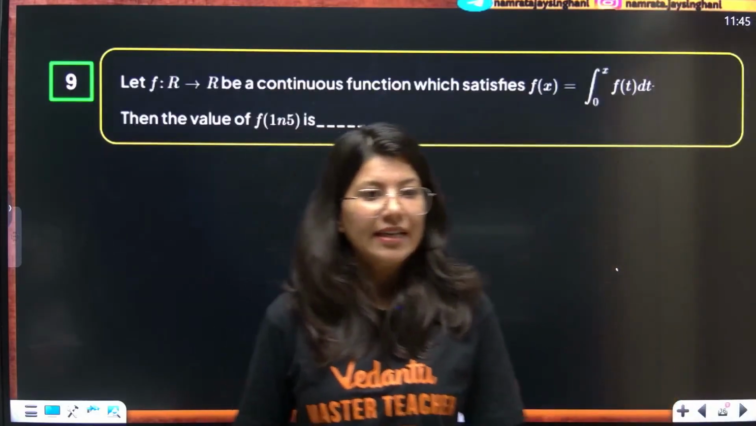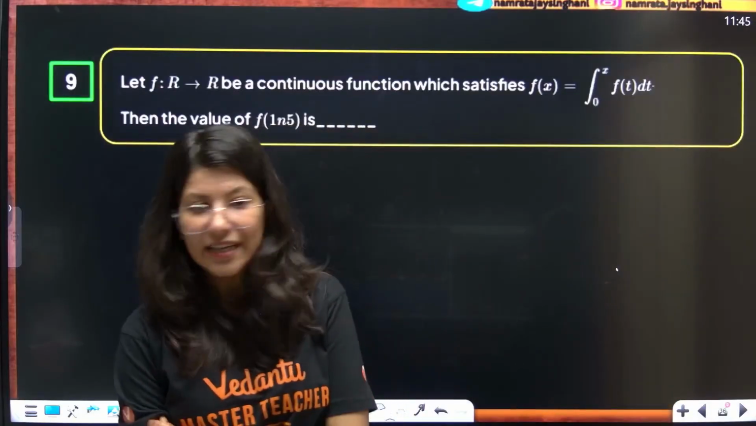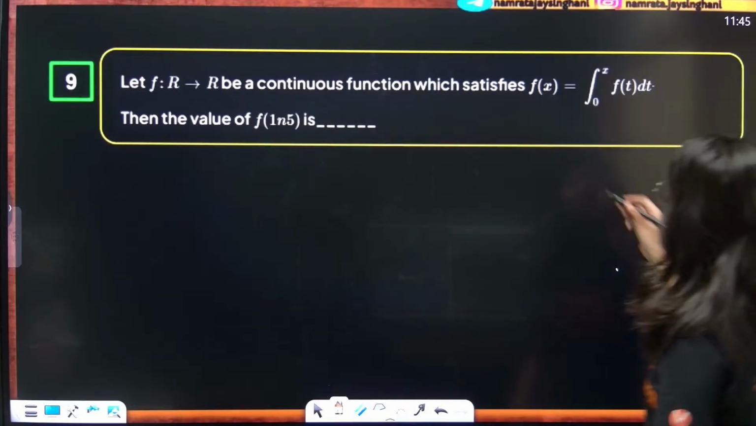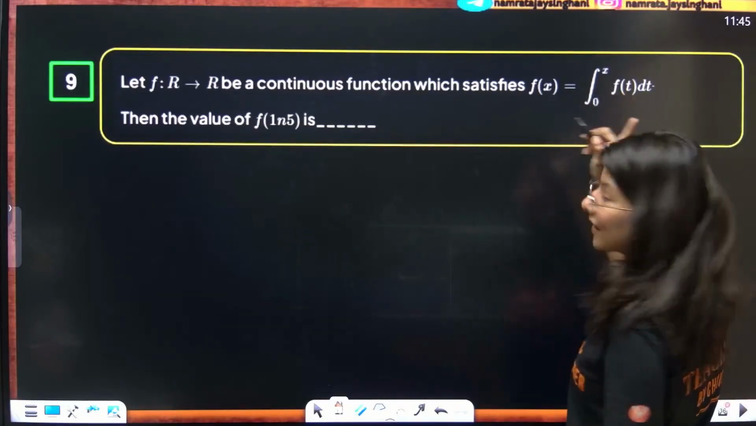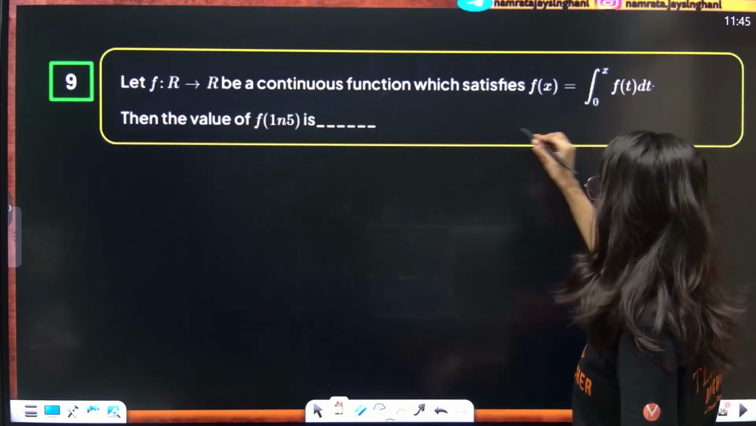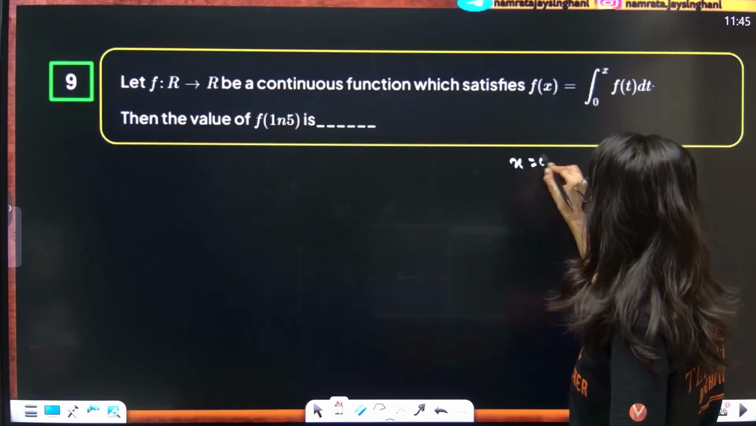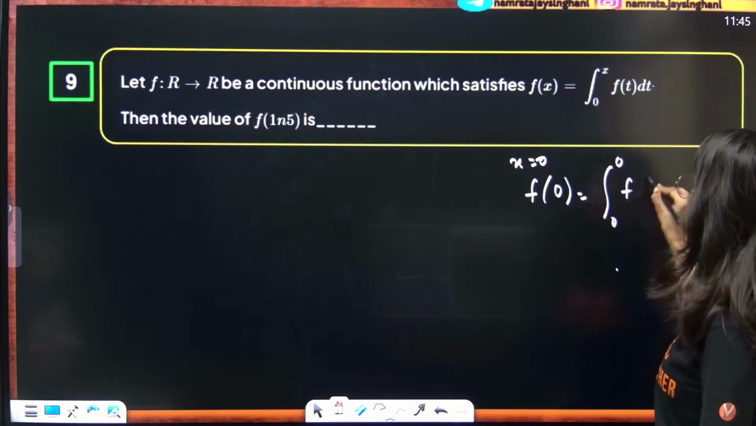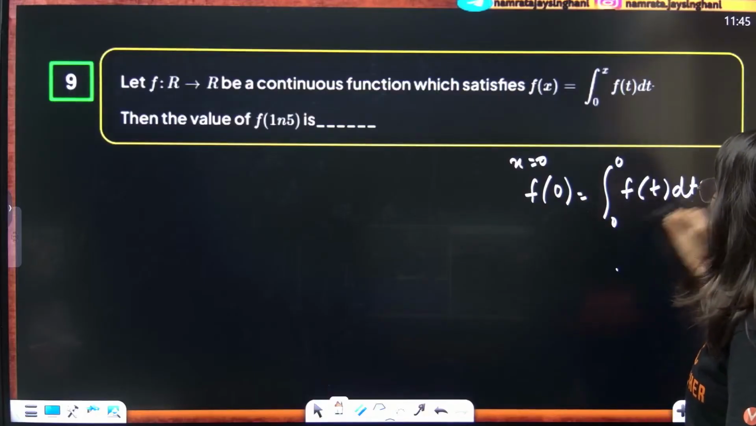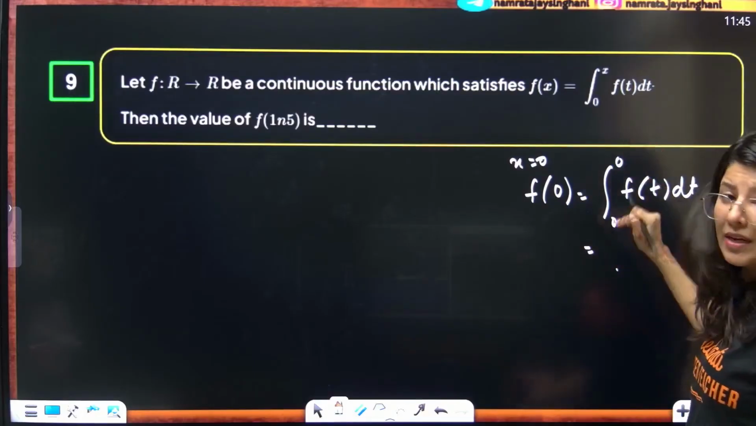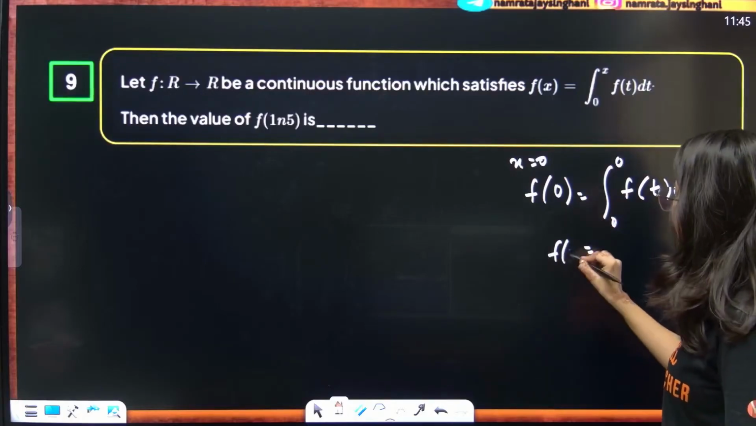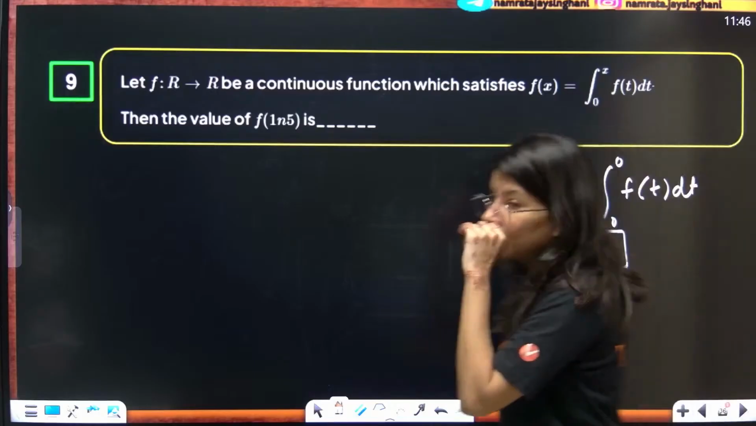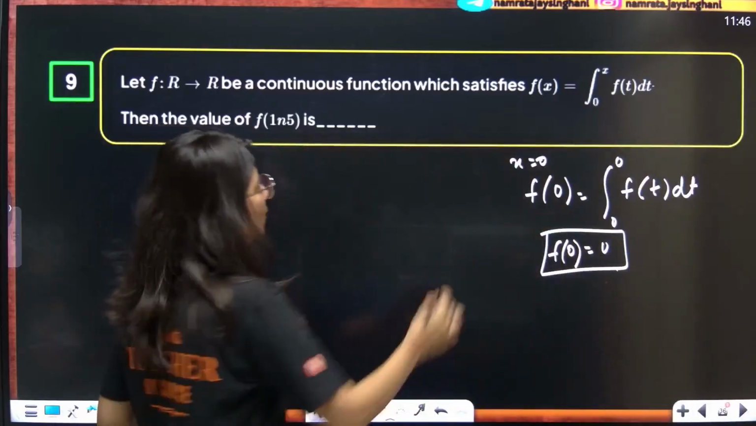Okay, let f be a continuous function which satisfies fx is equals to integral 0 to x. See, from here I can say one thing for sure. If you put x equals to 0, what will happen? f of 0 will become integral 0 to 0 of f of t dt. Can anybody tell me what will be the value of this? If upper and lower limit become the same, f of 0 is actually 0. Okay? Alright, now let's solve this.